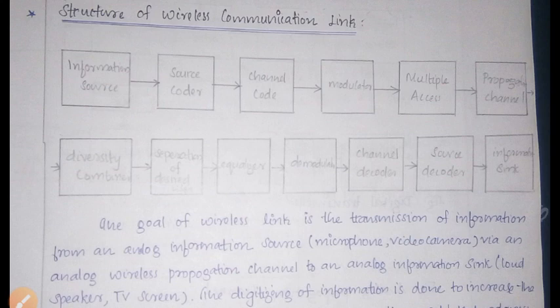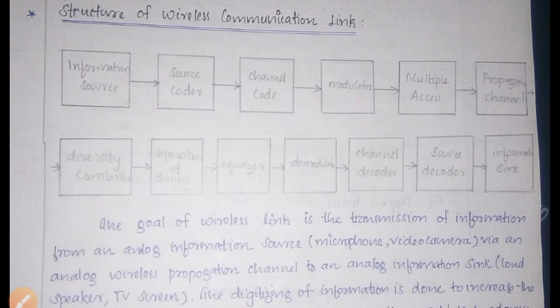Just to reduce the redundancy, we are using this source coder, where the analog source is converted into a digital source. That all takes place in between the information source and the source coder.